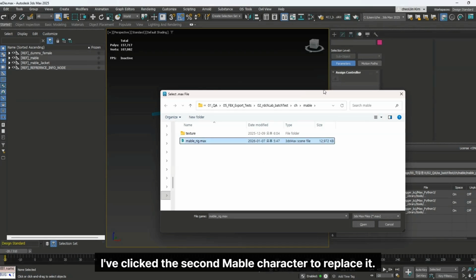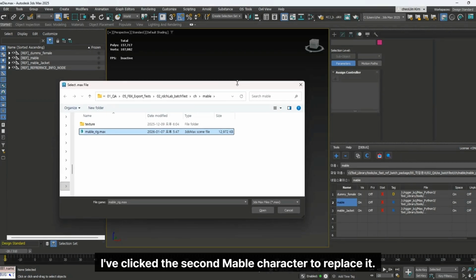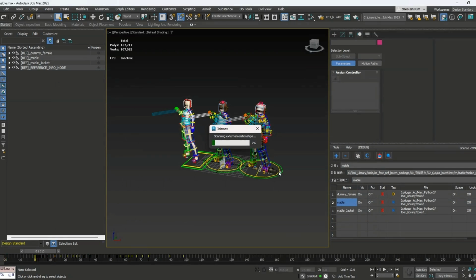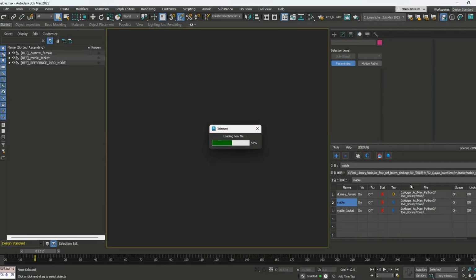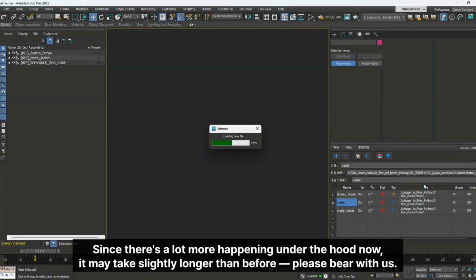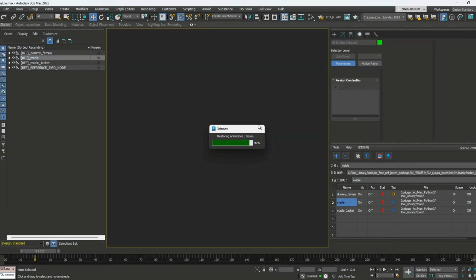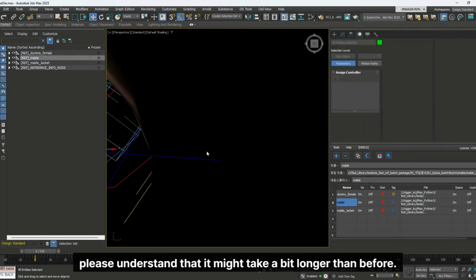I've clicked the second Mabel character to replace it. Let's proceed with the replacement. Please wait a moment. Since there's a lot more happening under the hood now, it may take slightly longer than before. Please bear with us.